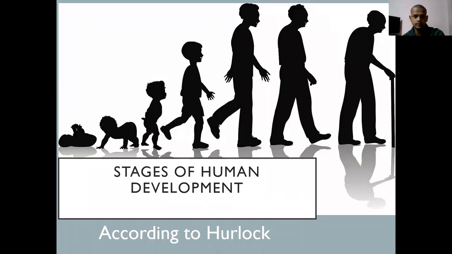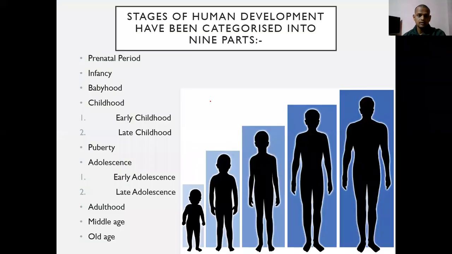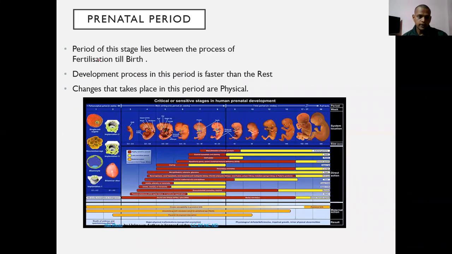Good afternoon, everyone. Today we will study Stages of Human Development by Hurlock. Let's begin. Stages of human development, as per Hurlock, has been categorized into 9 stages, in which the first stage is the prenatal period. Let's study the prenatal period.